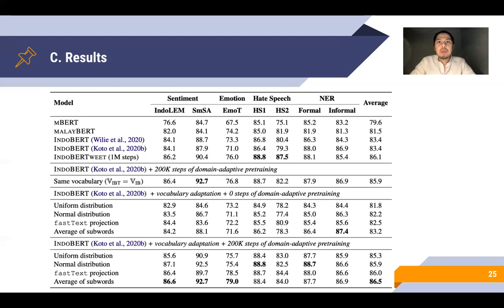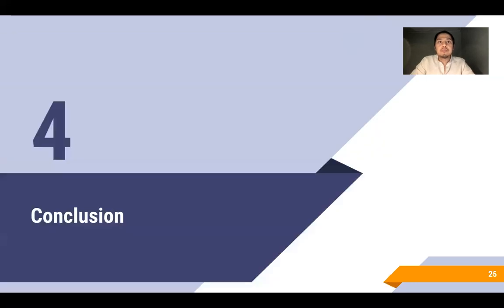However, we see a strong improvement for all initialization methods after we pre-train for 200K steps in the target domain, in fact outperforming the domain-specific IndoBERTweet trained for 1 million steps from scratch. These findings reveal that we can adapt an off-the-shelf pre-trained model very efficiently, 5 times faster than training from scratch, with better average performance.